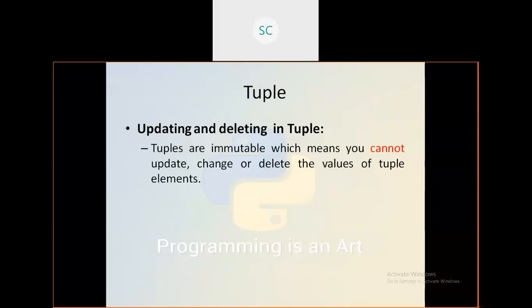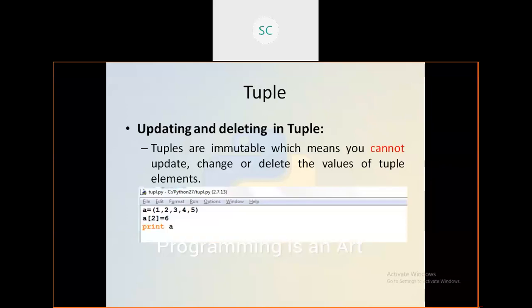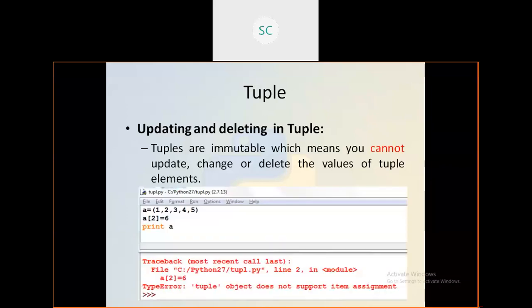In the same way, once you declare a tuple, you cannot delete or update those tuple values, because they are immutable in nature. See, if I try to change the value, what happens?